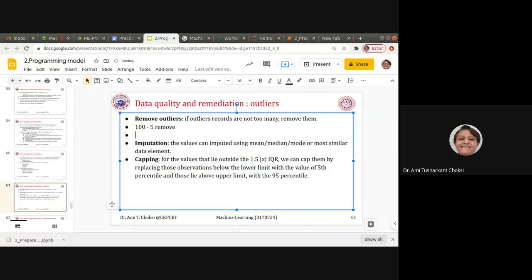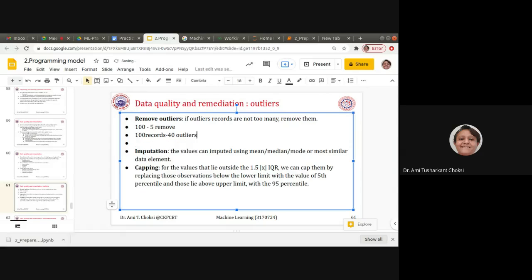But if from 100 records, 40 have outliers, can we remove them? No, we should not. So is there a percentage defined, such that if outliers are greater than 30%, or 40%, then we should remove them? No, there is no such rule available. It depends on your data, it depends on your application.